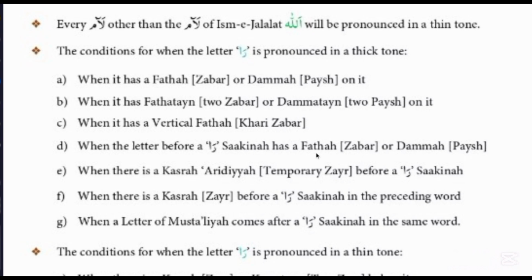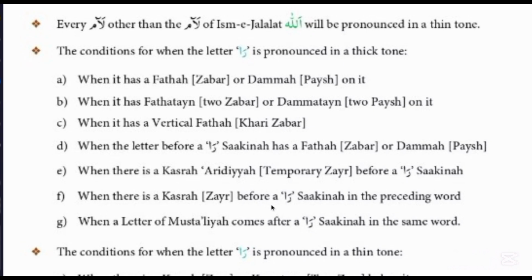If there is zabar or pesh before the ra sakina, then ra will be read with thicker voice. When there is kasra, arzia, or temporary zair before the ra sakina, then ra will be read with thicker voice.